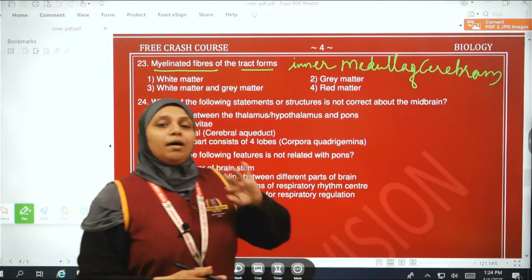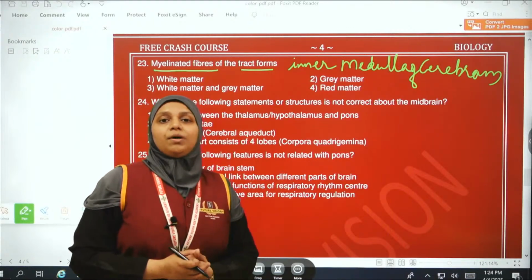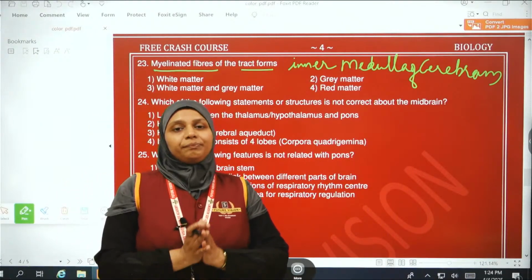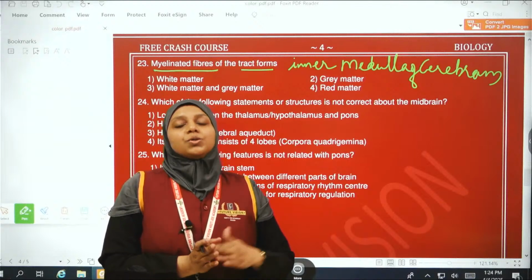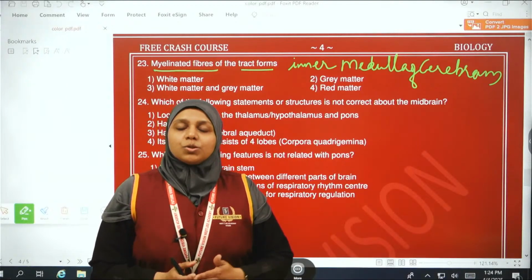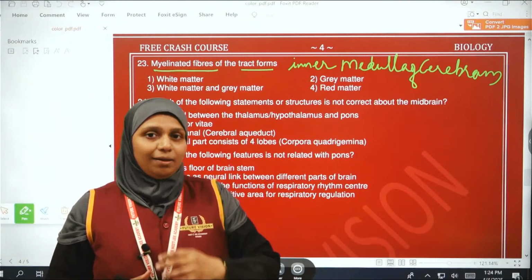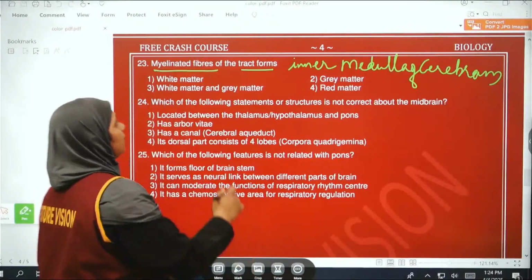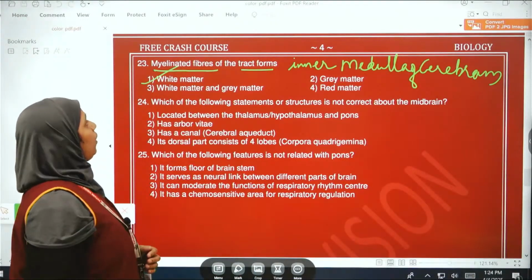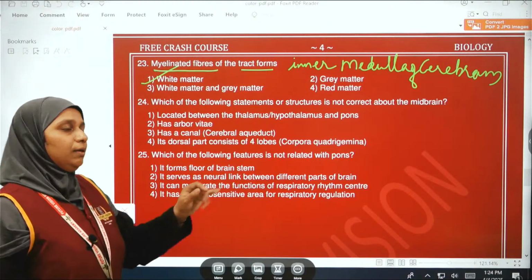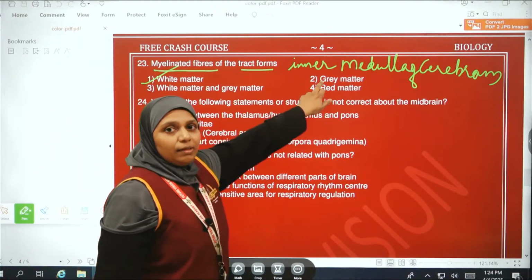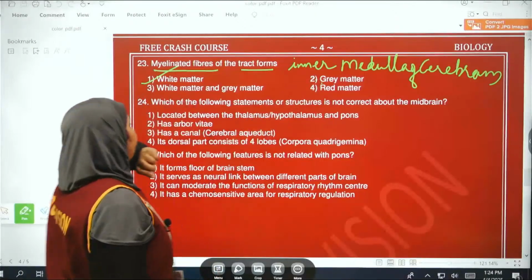Now in the previous question itself we saw the cerebral cortex contains gray matter, isn't it? So the inner medulla contains the white matter. So where are these myelinated fiber tracts present? That is, in the inner medulla region. So it forms the white matter only, not the gray matter. Gray matter is concerned with the cerebral cortex.